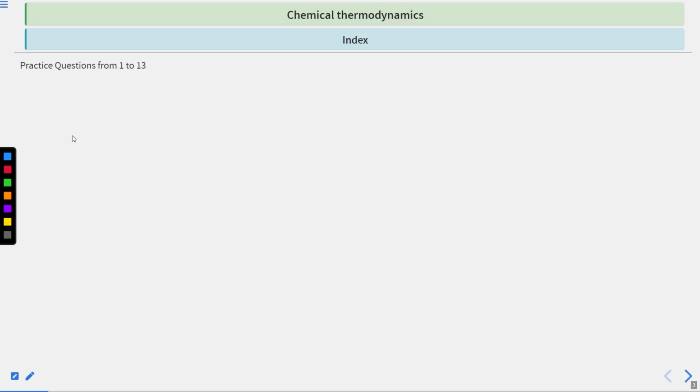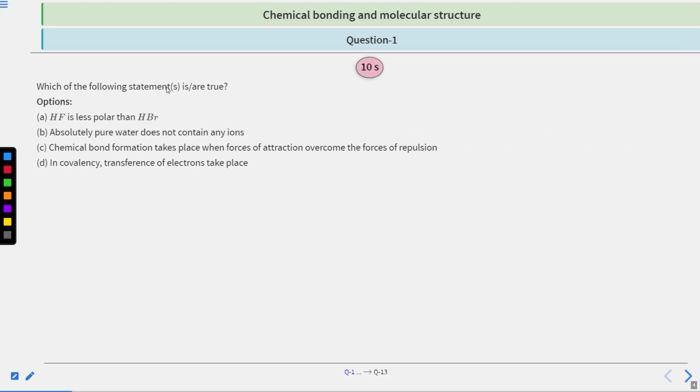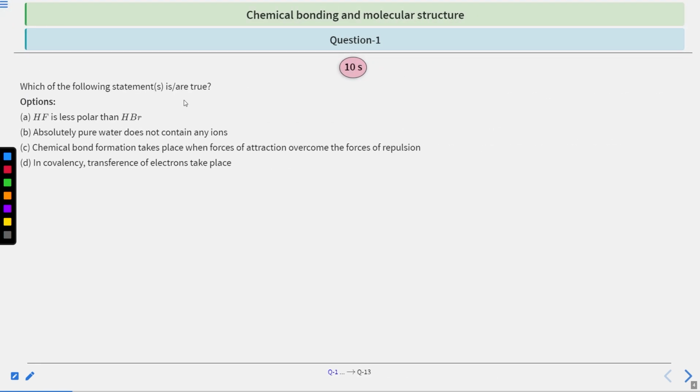So this is our index slide, and we will see some practice questions in these slides from question 1 to question number 13. So let's start from question number 1. Which of the following statements is or are true? Options are: HF is less polar than HBr. Absolutely pure water does not contain any ions. Chemical bond formation takes place when forces of attraction overcome the force of repulsion. In covalency, transference of electrons takes place. You have 10 seconds to solve this question. After that, we will see the answer.